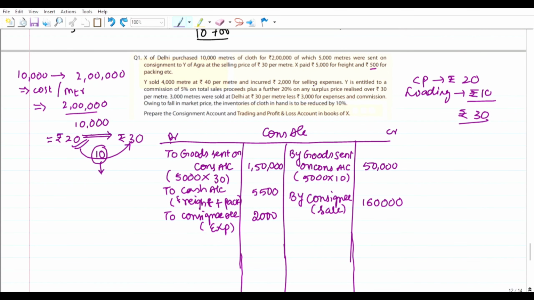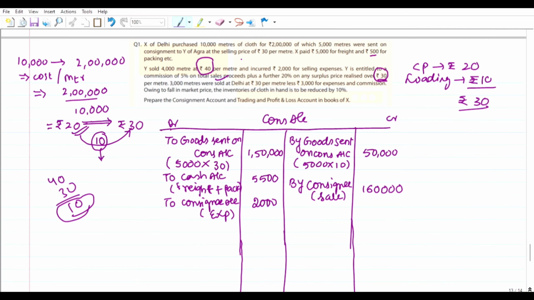Plus 5% on total sale proceeds has been calculated, plus a further 20% on any surplus realized over rupees 30. That means he has sold the cloth at rupees 40, but we have to calculate any surplus, that is, what he has made above the 30 rupees per meter. That means 40 minus 30 is 10 rupees per meter more. Let us take that one.